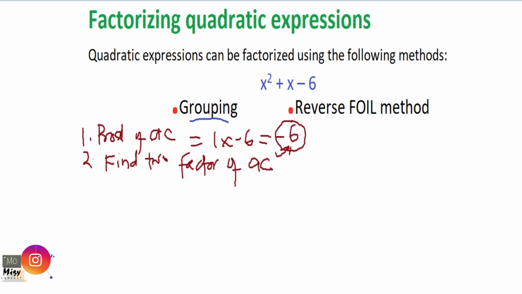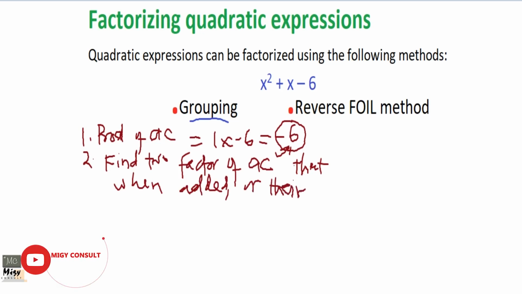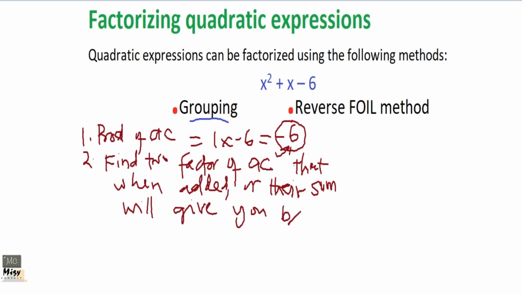Find two factors that, when added, or their sum, will give you B. Okay, so you are finding two factors that when you add, you will get the coefficient of the second term, which is B, or coefficient of X, which in the general formula, in the quadratic form, is B. Okay, so what are the factors?